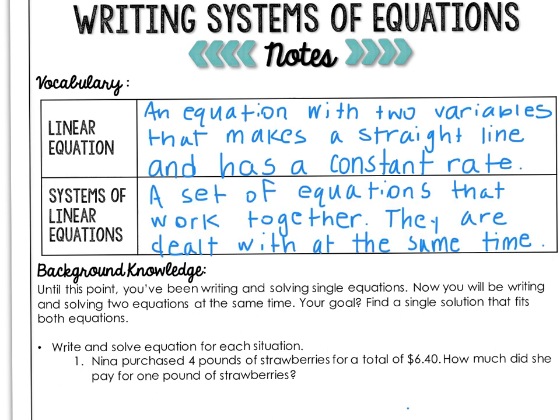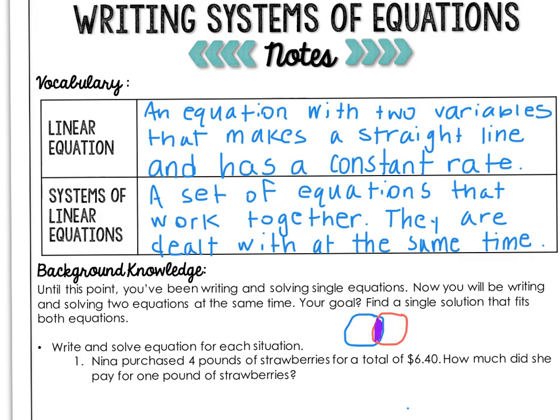So far, you've been writing and solving single equations. Now you will be writing and solving two equations at the same time. Your goal is to find a single solution that fits both equations. I like to think of it as a Venn diagram. Your first linear equation represents this circle, so all of the solutions as ordered pairs would fit in this circle. Your second linear equation is represented by this red circle. Again, it has its own set of ordered pairs. If there is a single solution to your system, then it's going to be represented in purple here by a single ordered pair that exists on both lines.